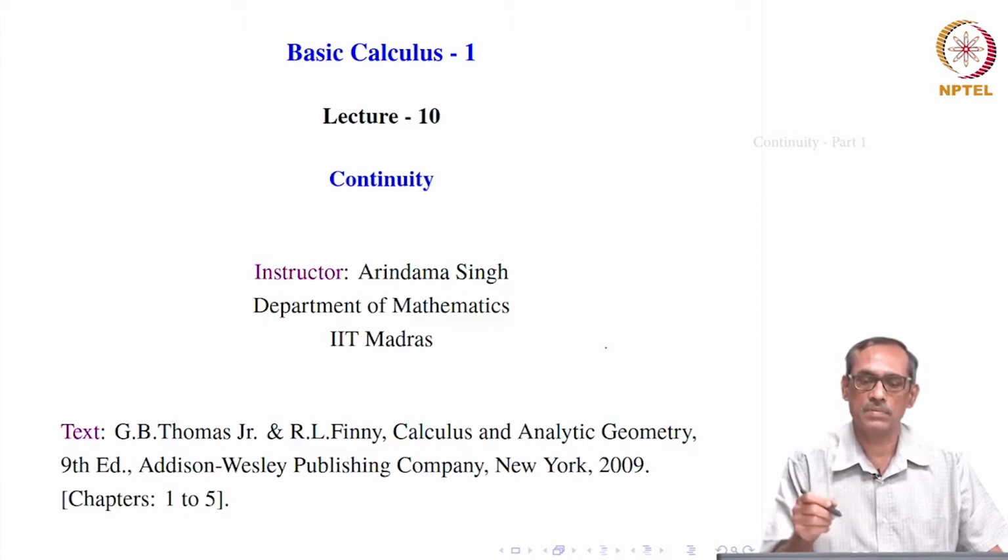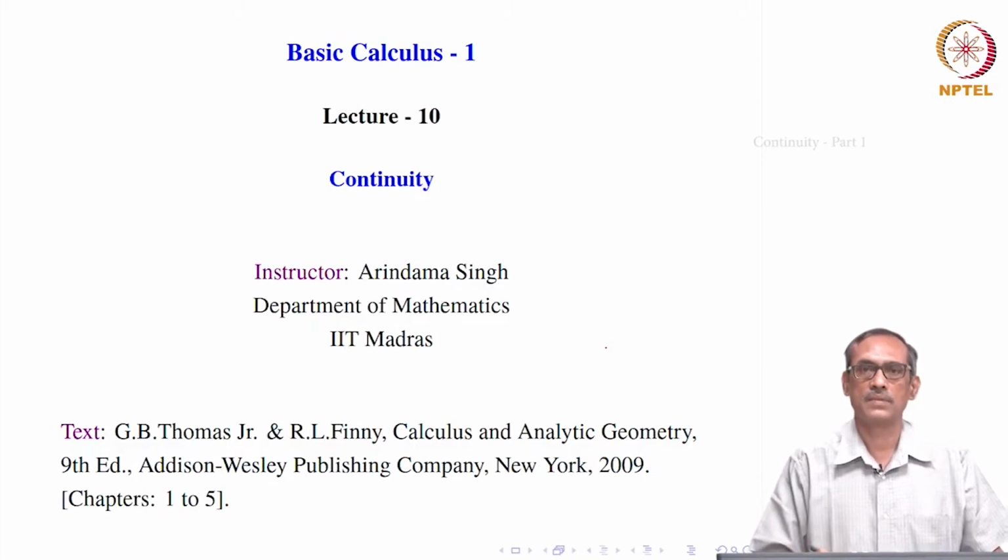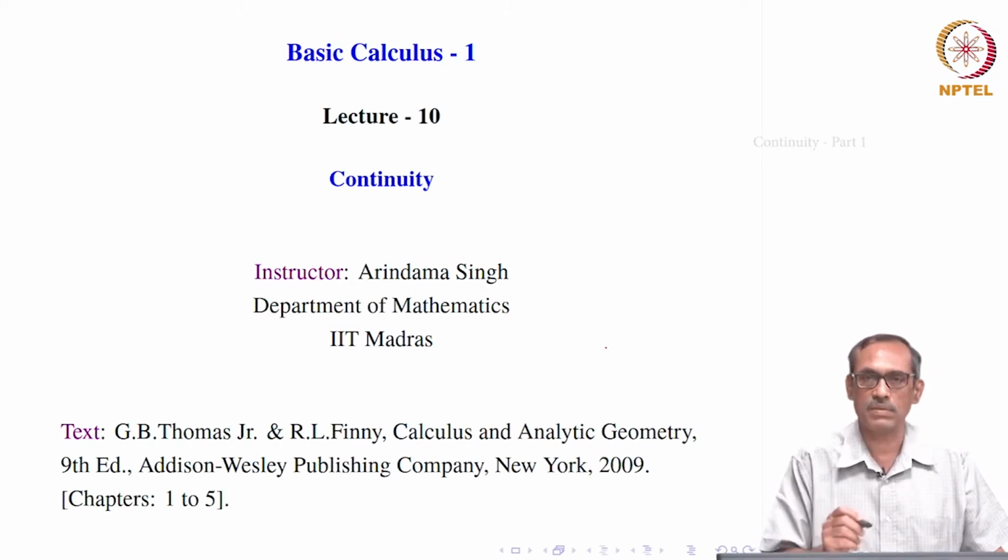Then we moved to limits at infinity, that is x goes to infinity or x goes to minus infinity. And we also discussed how the limit of a function can become equal to infinity or minus infinity at a point c, or even when x goes to infinity or minus infinity. So, today we will be extending those notions and discuss the continuity of a function.